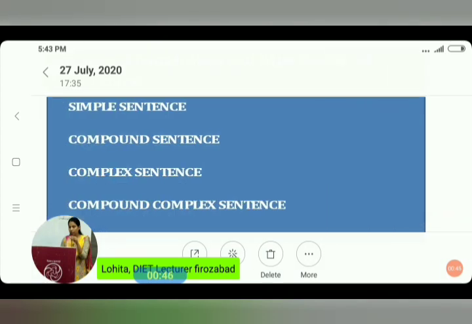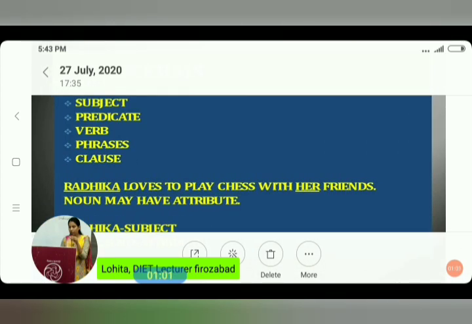Sentences can be classified on the basis of structure. On the basis of structure, there are four: simple sentence, compound sentence, complex sentence, and compound and complex sentence. To understand these forms of sentences, we must know the following terms: subject, predicate, verb, phrases, and clause.